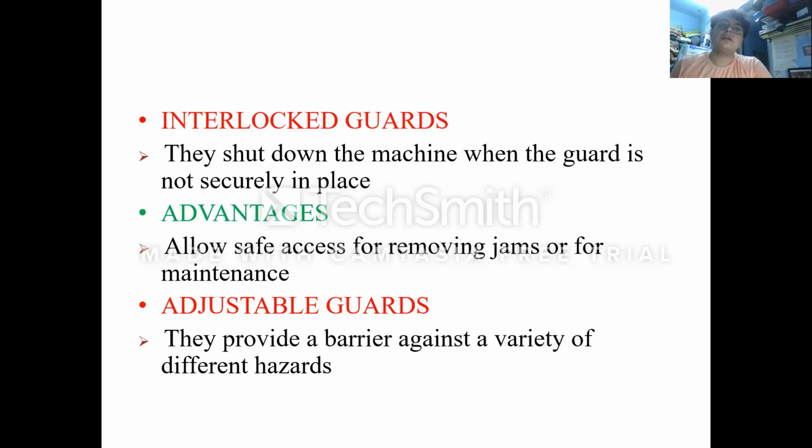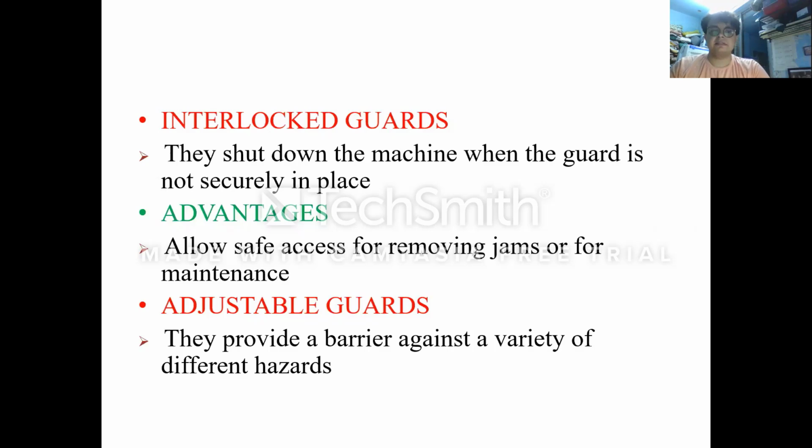This is how interlock guards work. Interlock guards are guards built within the machine, a kind of programmed guard. The advantage of interlock guards is that they allow safe access for removing jams or other maintenance.